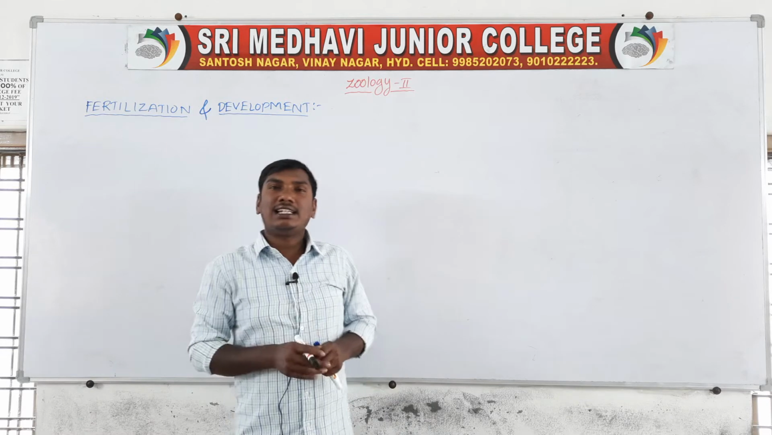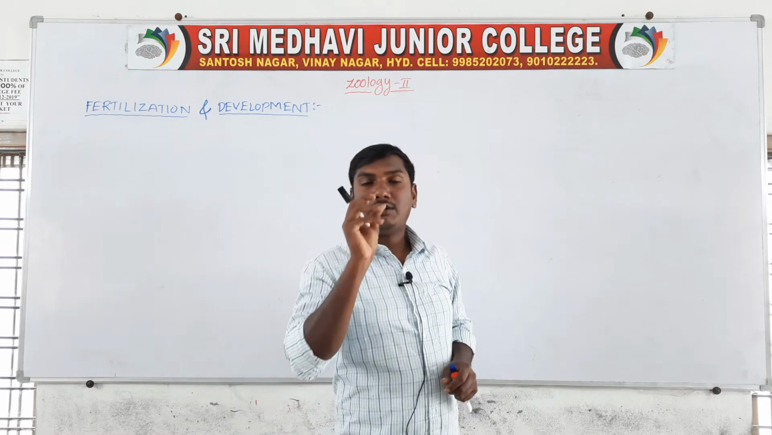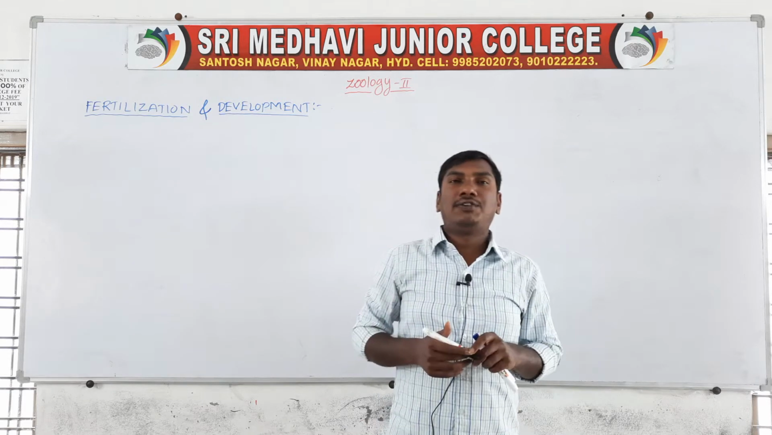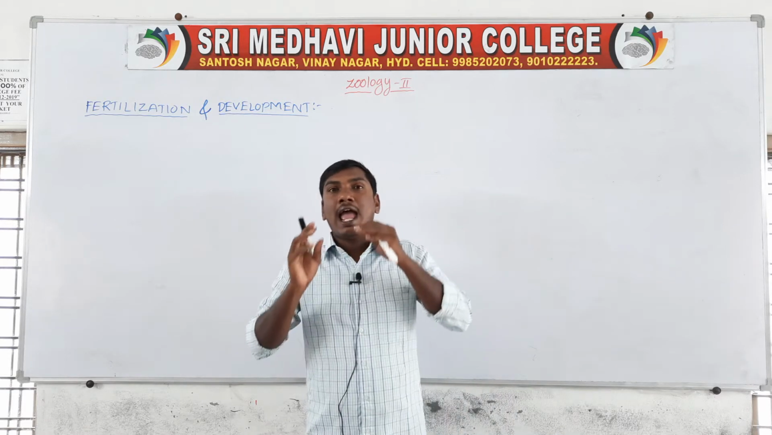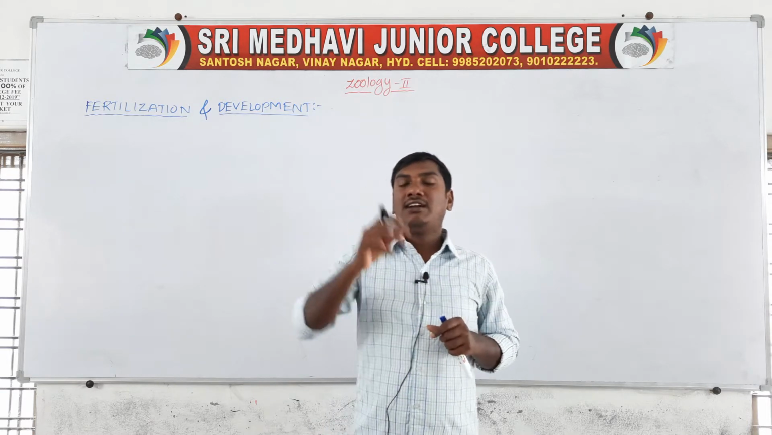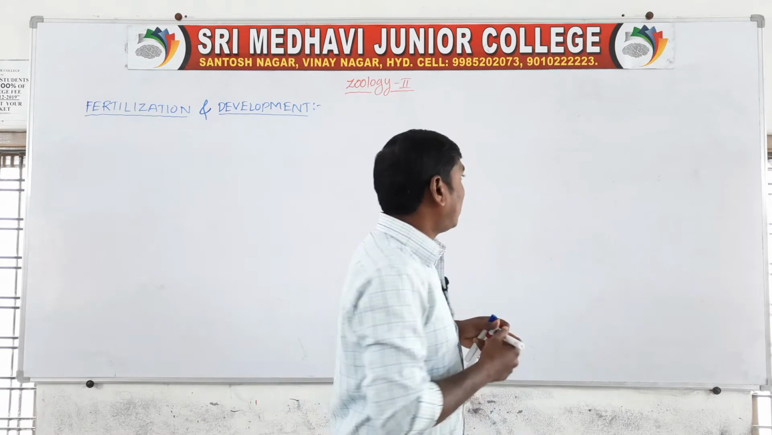The female ovary releases the female gamete, the ovum. They reach the fallopian tube. In the fallopian tube, the ampulla isthmic junction is the region of fertilization.